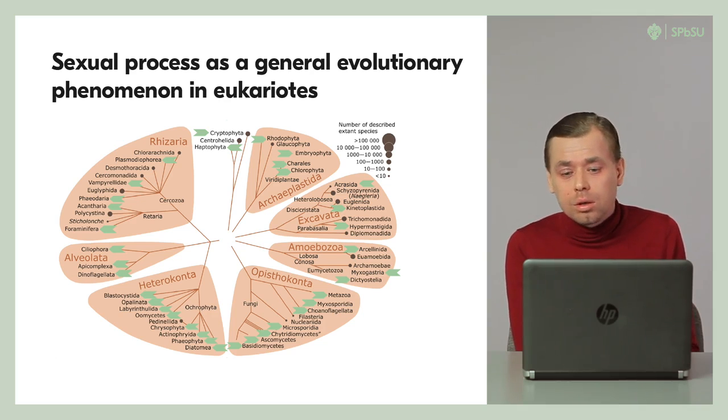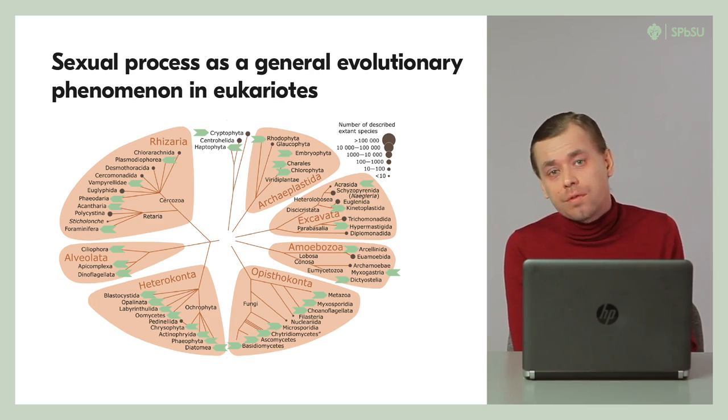And finally, we need to notice that in most lineages, one or another form of sexual process is present, and most probably this feature goes back to the last common ancestor of the eukaryotes.